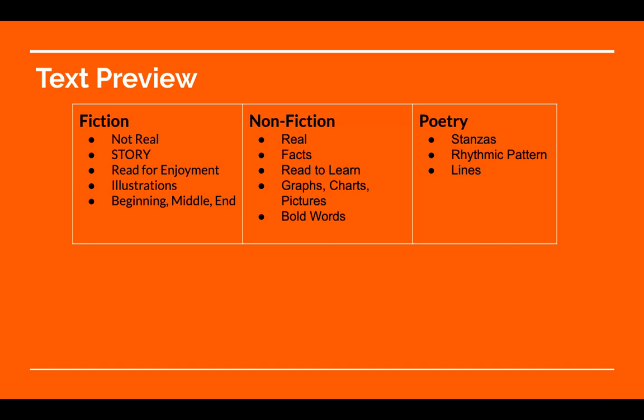For a nonfiction text, it's real. We have facts. We are reading to learn something. There might be graphs, charts, or even pictures in the story, along with bold words. And for poetry text, it's written in stanzas. It has a rhythmic pattern to it, and there are lines. It just flows. Okay. So let's do a quick text preview.